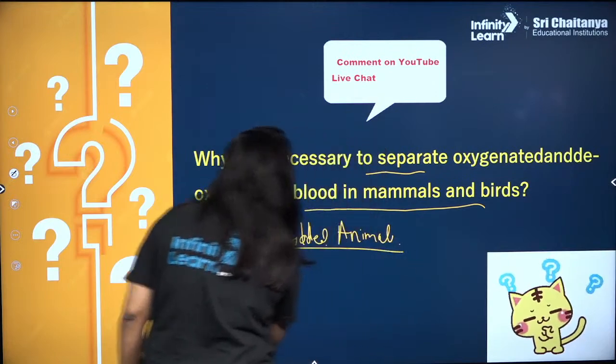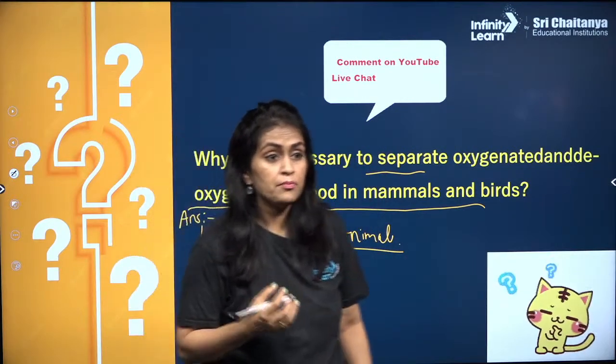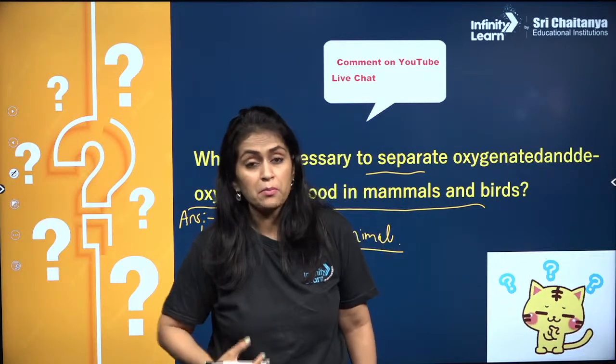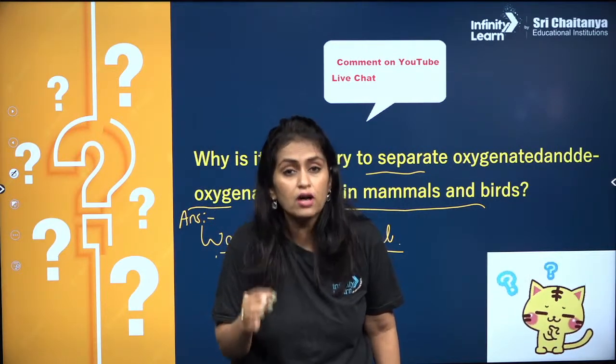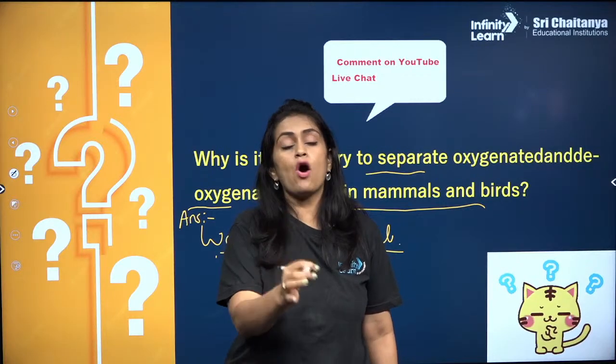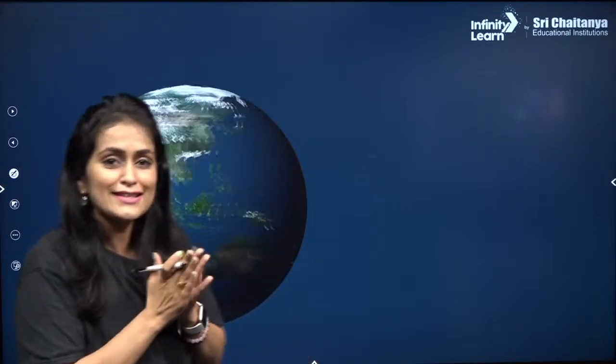They need to regulate their body temperature, and to regulate the body temperature they need a sufficient amount of energy. That's why they cannot afford to mix the oxygenated and deoxygenated blood. Fantastic.